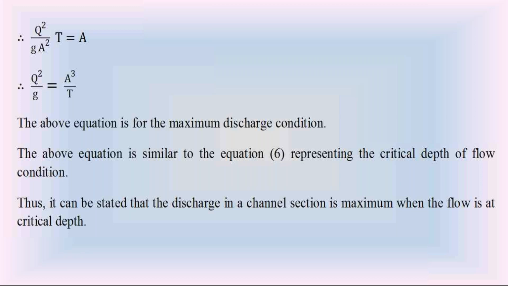Whatever the open channel, whether it is rectangle, trapezoidal, triangle, circular, or river, whatever it may be, the discharge in that open channel is maximum when the specific energy of the open channel is minimum. Please listen to this carefully.